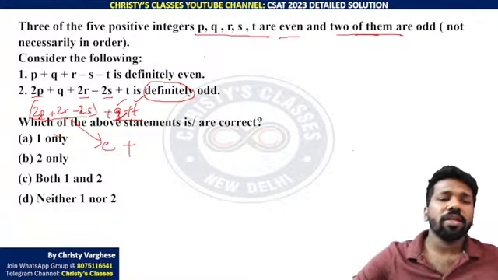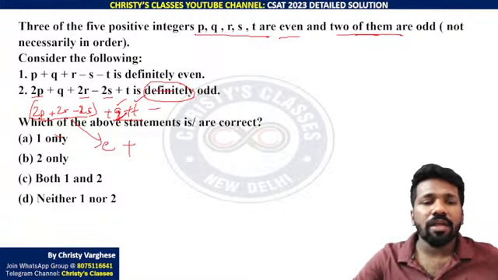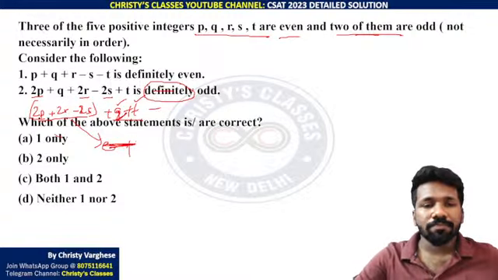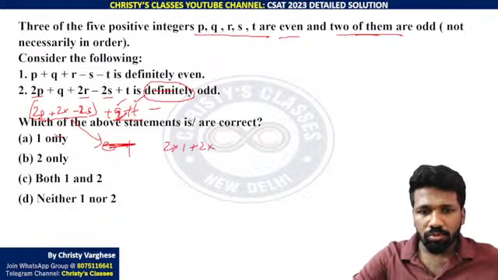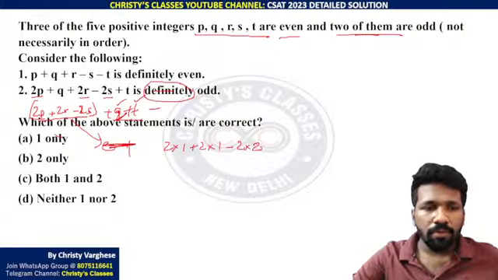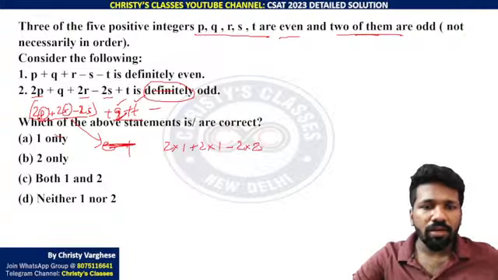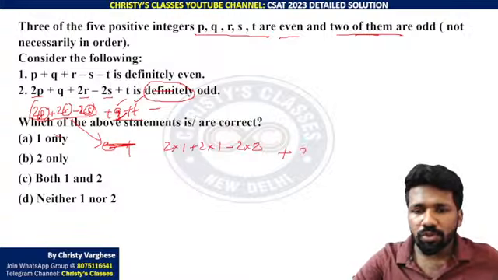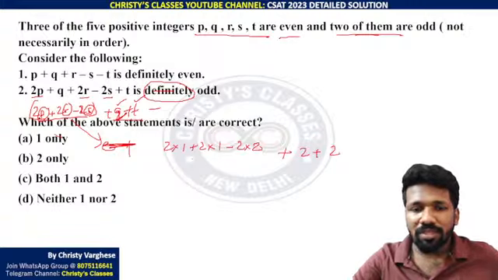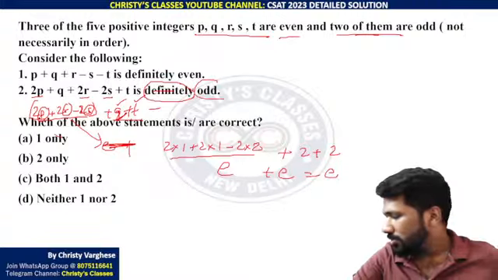So which counter example can you take? For example, for P, R and S, if I am taking 2 into 1 plus 2 into 1 minus 2 into 2. P I am taking 1, R I am taking 1, S I am taking 2. So 2 odd numbers and 1 even number taken. That means 2 more even numbers can be taken. What if Q is 2 and T is 2? In this case, this is going to be even plus even. Even plus even is going to be even only. So it is not definitely odd.